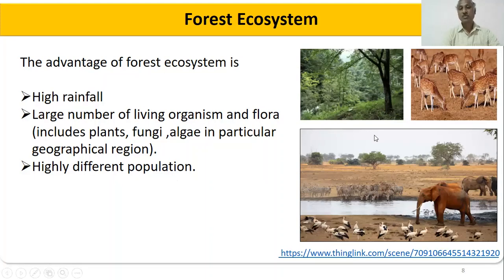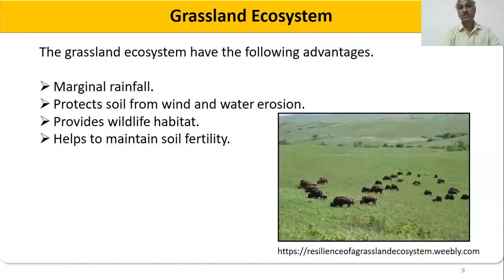The forest ecosystem provides heavy rainfall, and it also provides shelter for different living organisms. We can observe different animals within the forest, such as zebras, elephants, deer, and different birds. All these species can take shelter within the forest ecosystem. So it provides heavy rainfall and gives shelter for different animals. That is the advantage of the forest ecosystem.